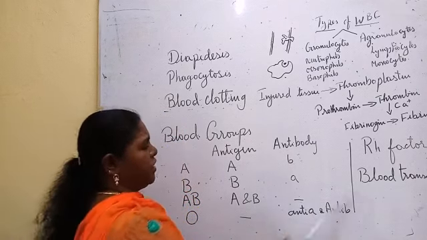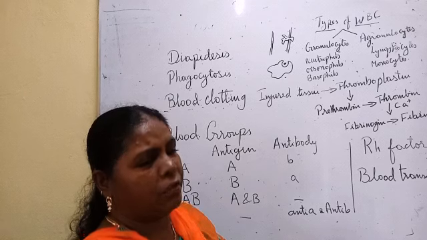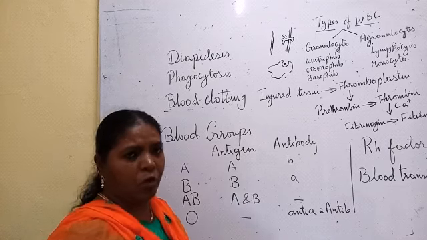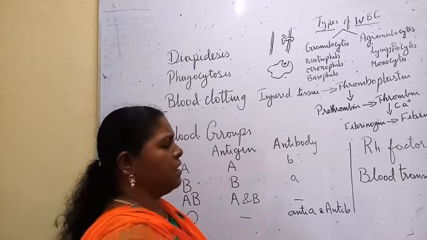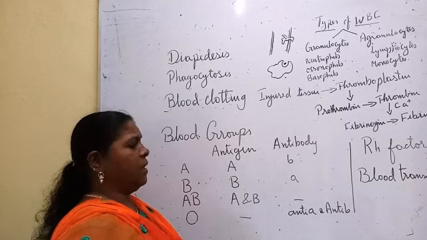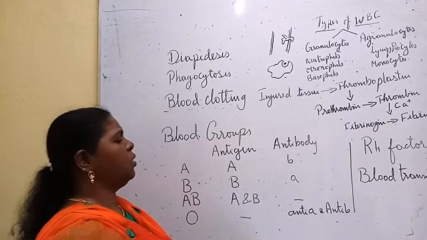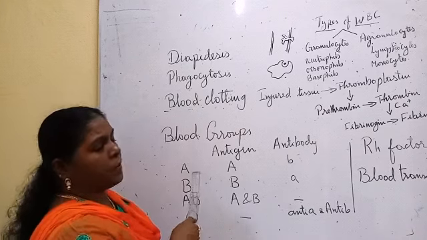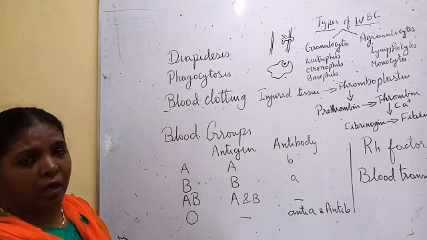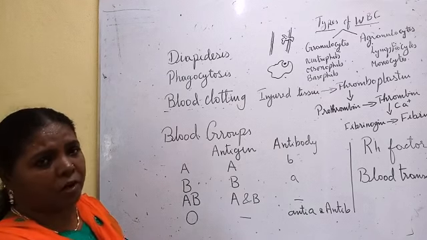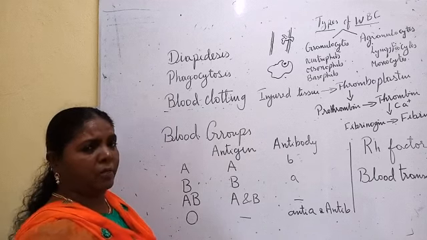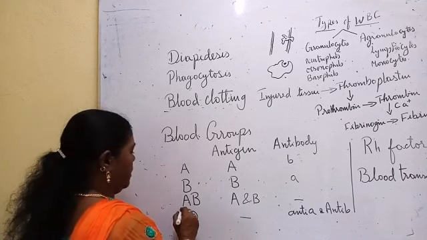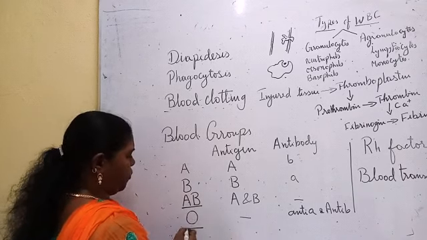Now what is blood transfusion? In an accident or in surgery, if you lose blood, more blood should be given to the body, so the blood is transfused to the person. While doing that, we have to see which blood will be suitable. We must see which blood group we belong to. As far as possible, if we get the same blood group, blood can be given. In addition to this, see blood group AB and blood group O.